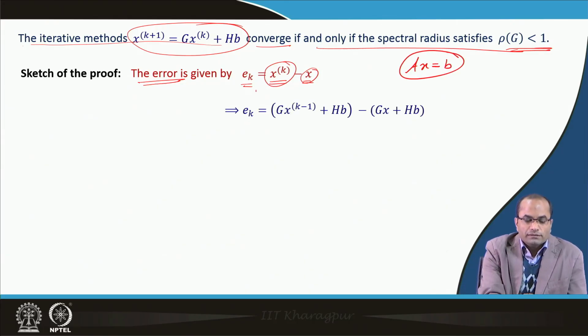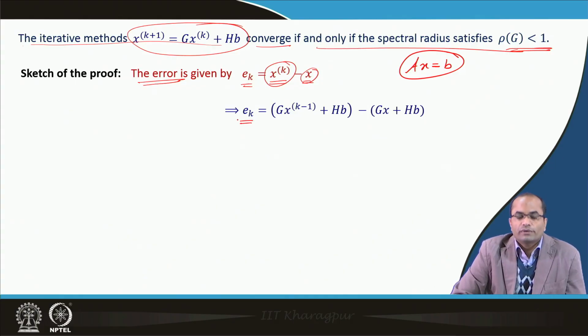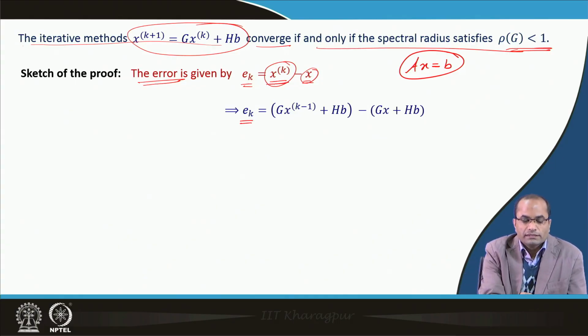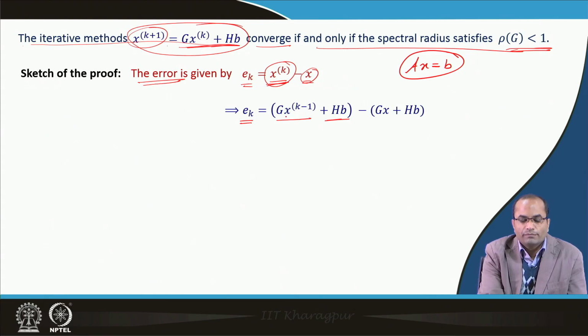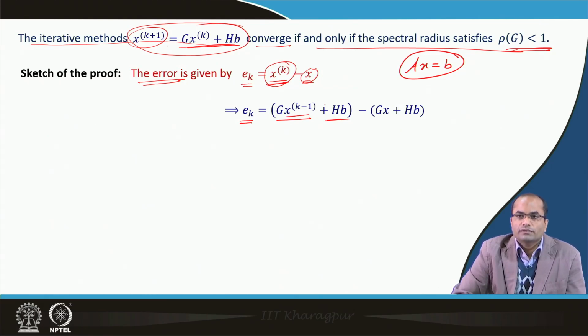So, having this E k, the error at the kth iteration, we have x k by the iterative method, we can replace this by g x k minus 1 plus h b, because the method is g x k plus h b, and we will get x k plus 1, but here we have x k. So, we have replaced here x k minus 1, the value from the previous iteration, and x, since we have